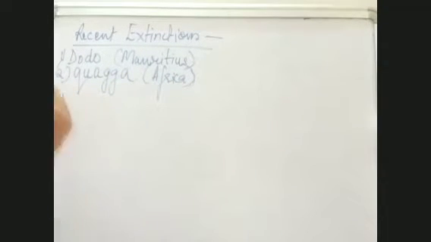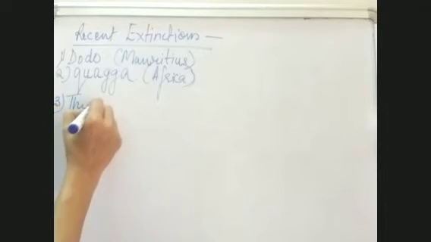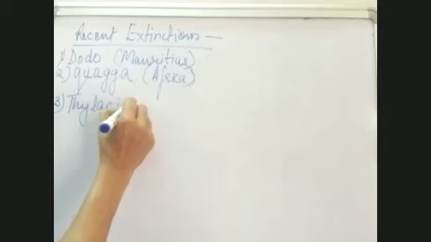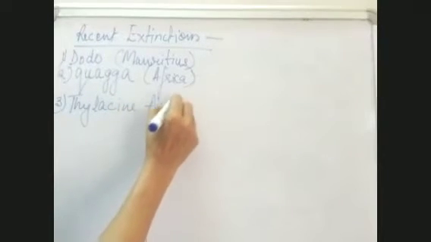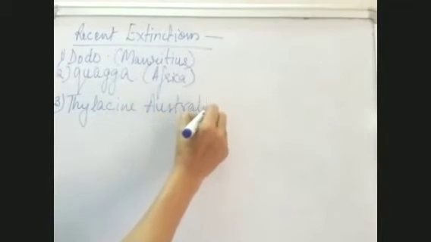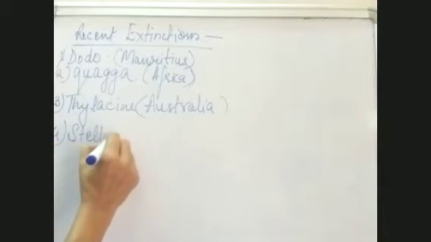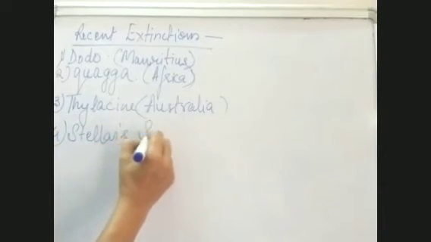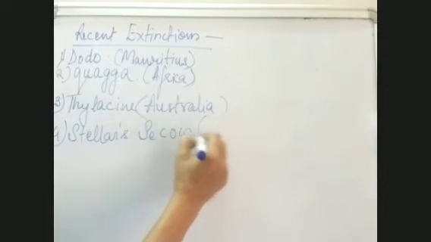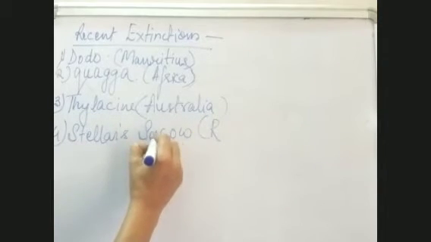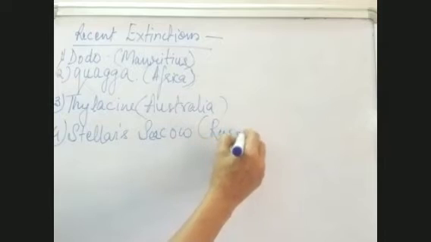The third name given in the recent extinctions is the thylacine, Australia. The fourth name given in this is Steller's sea cow, Russia.